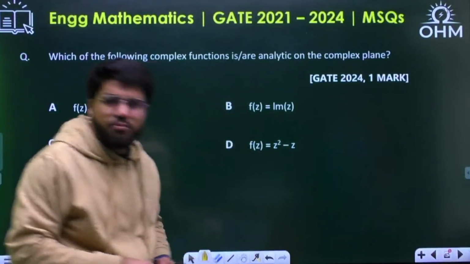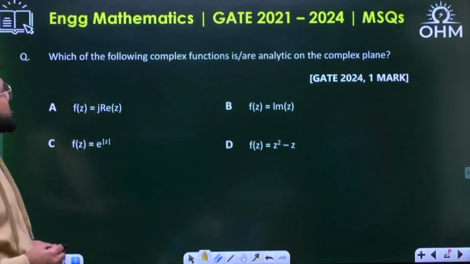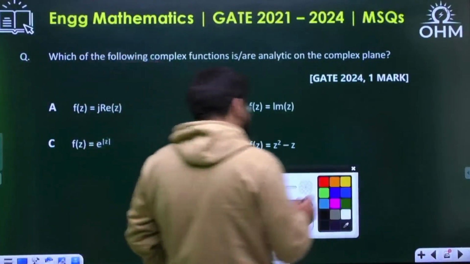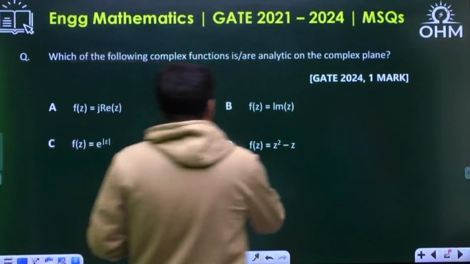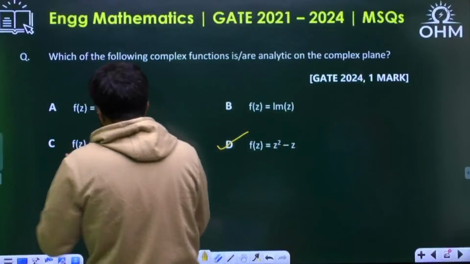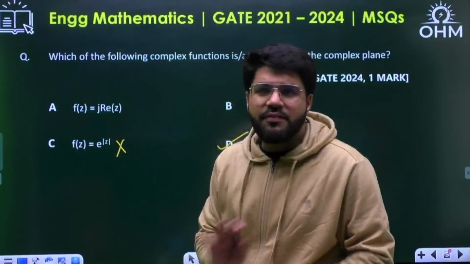Okay, guys, let's come to this answer first. Which of the following is or are analytic? Polynomial, see, you don't have to check it every time. This is a polynomial, 100% analytic, and this involves a modulus function. This is not analytic. e power mod z will not be analytic.